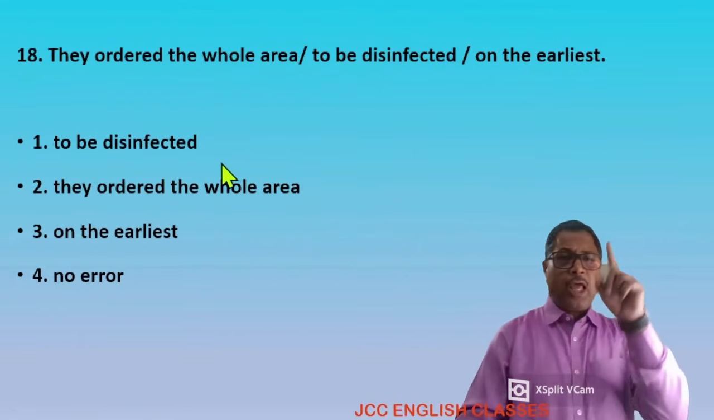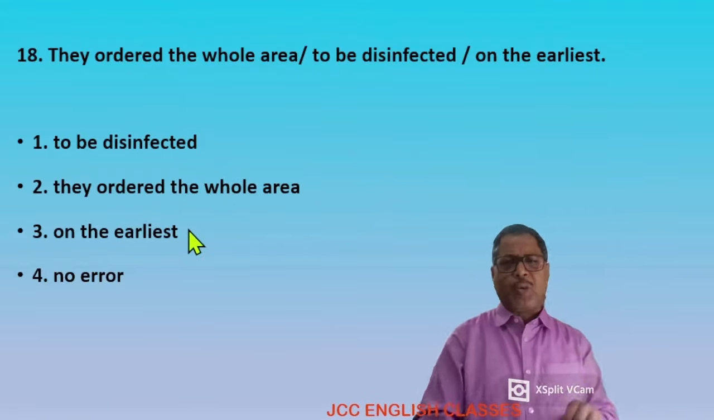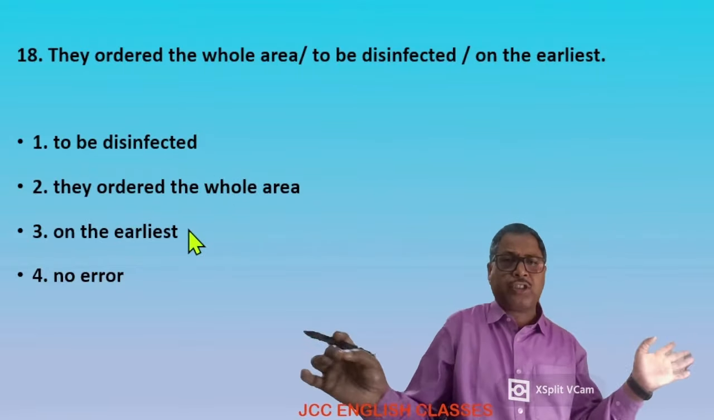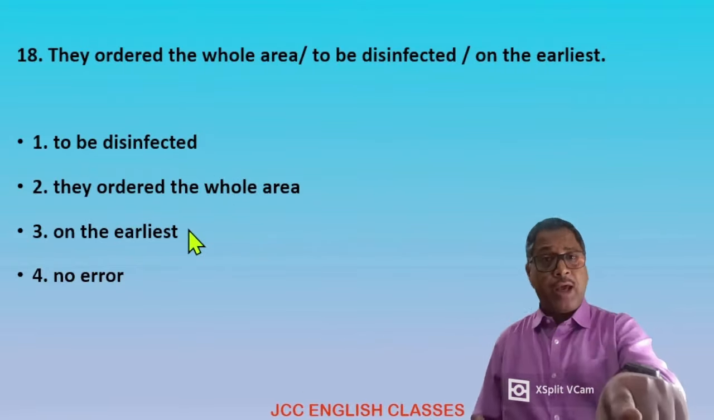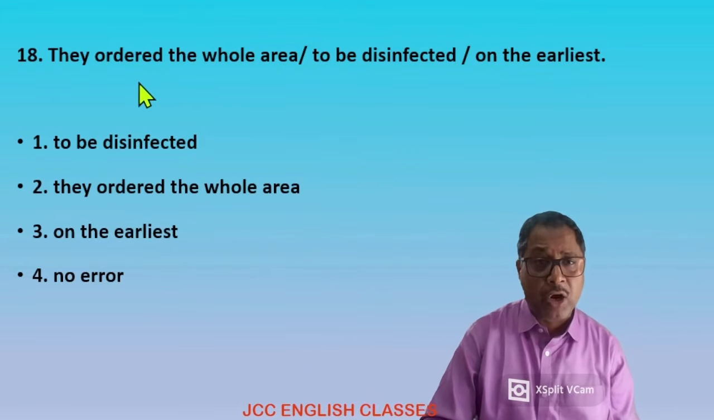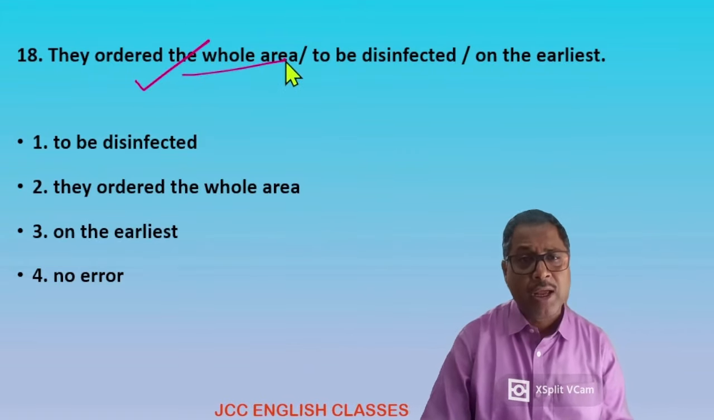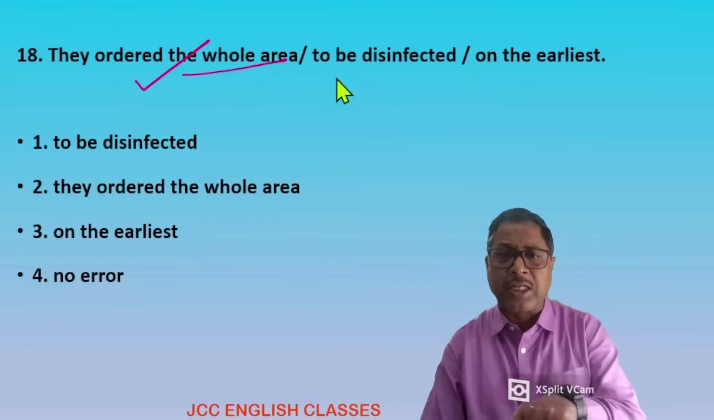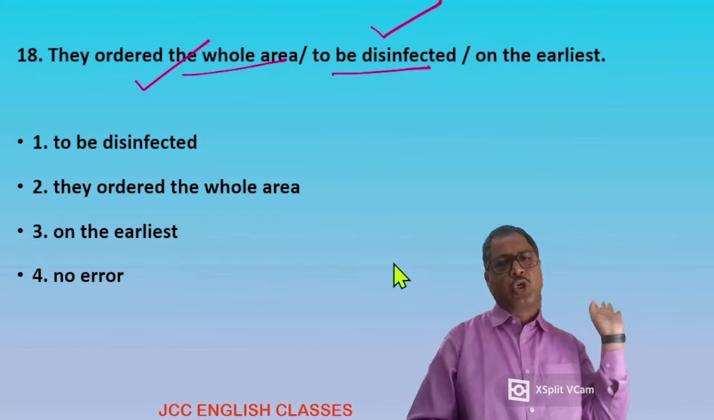18. They order the whole area to be disinfected on the earliest. They order the whole area. That is also correct. Order is the transitive verb, the whole area. In this area to be disinfected, that is also in passive sense. This to be, it is also correct.